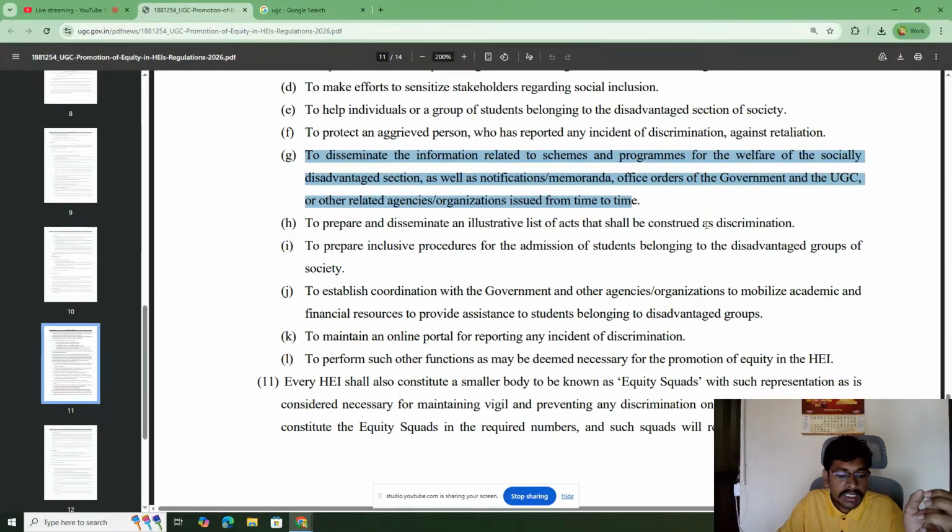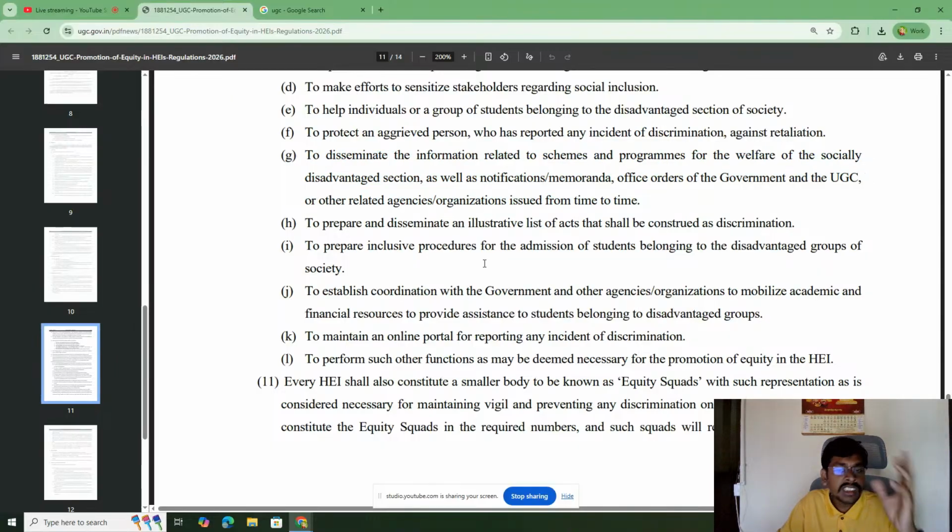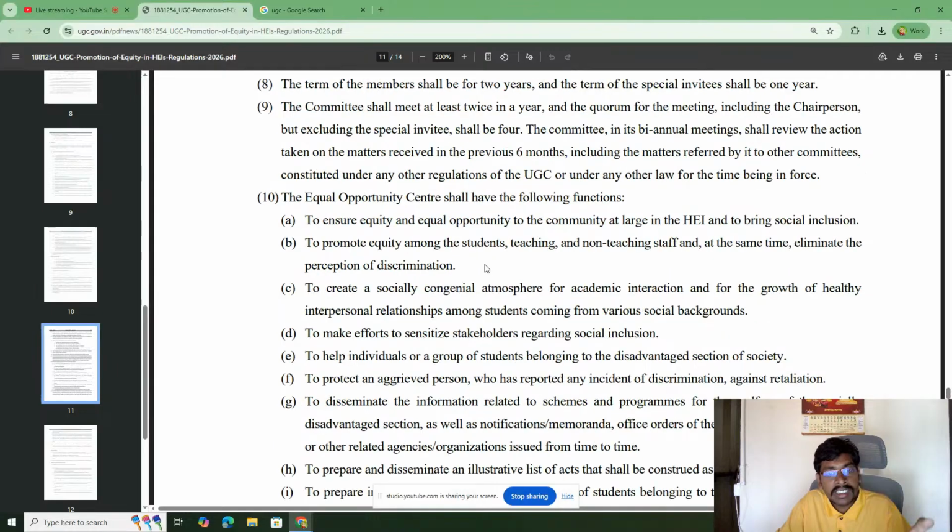The colleges must make sure that they explain all these acts and guidelines properly, and they should post them on their notice board publicly, so that students get an understanding of what exactly this equity bill means. So that's all about the equity bill. The major objective is to promote equality on the campus, to eliminate any sort of discrimination.